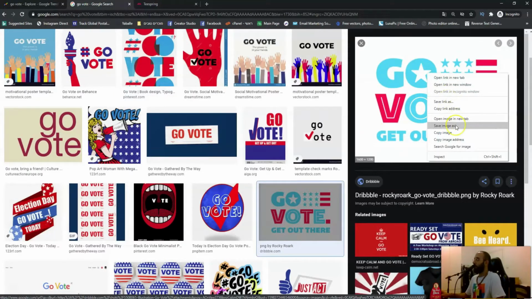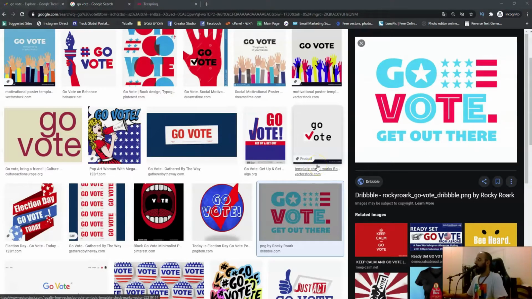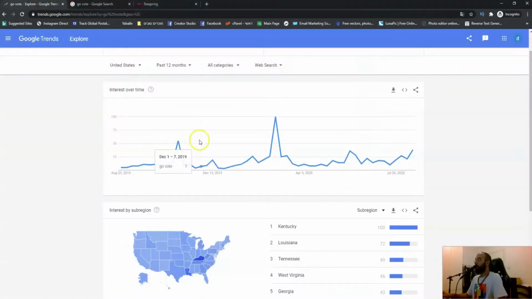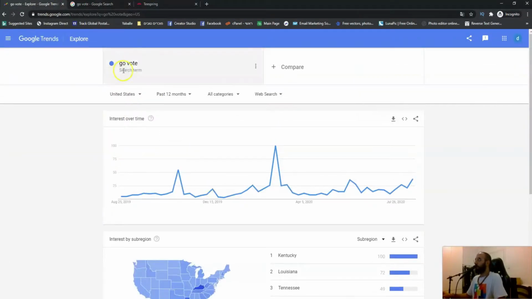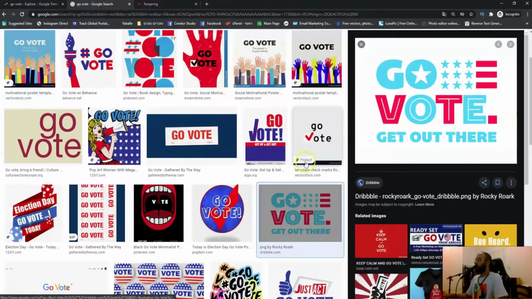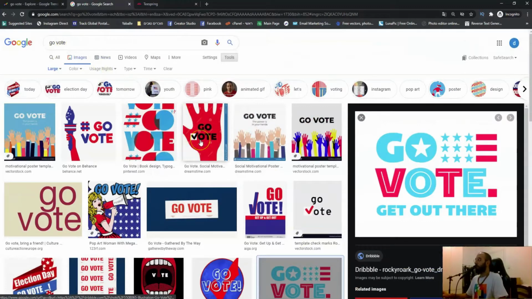Let me show you. So now just download the image you picked to your computer, and now let's go to the next step. Let me remind you, the first step was Google Trends. We checked this search term and we know it's going to go up again. And you can do it with a lot of different search terms that are related to what's happening right now. So the upcoming election is a very good example of that. The next thing was go to Google, type go vote in the search bar, and then pick some image that we like to work with, download it to our computer, and now let me show you how you can make very good money with it.